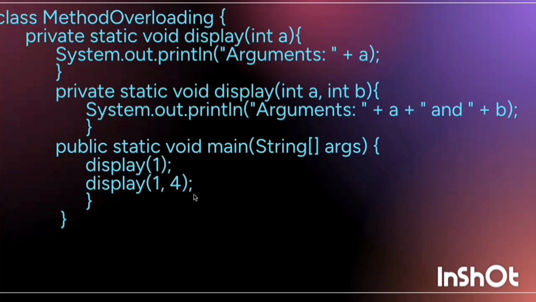So in method overloading, we can see the same method name, display. Here it has one argument, and here the same method has two arguments. So we can understand, while calling display with the arguments, which method is being called, the one argument method or the two argument method. So that is why it is compile time polymorphism.